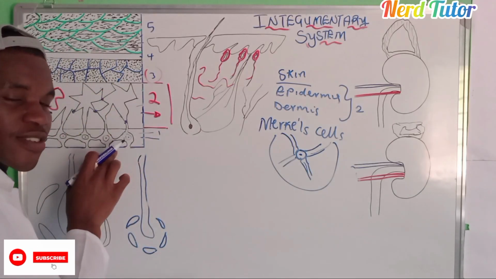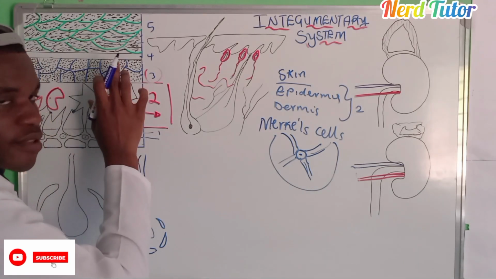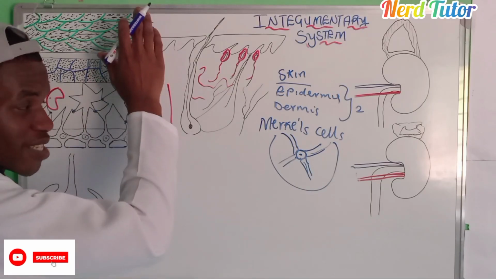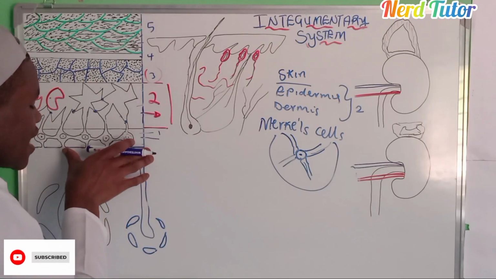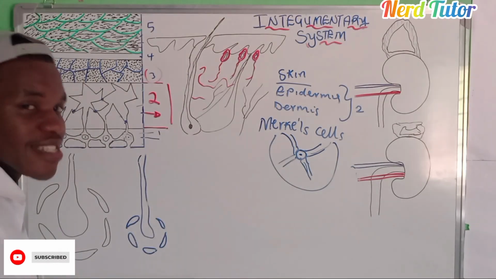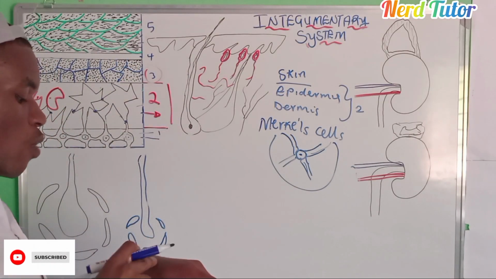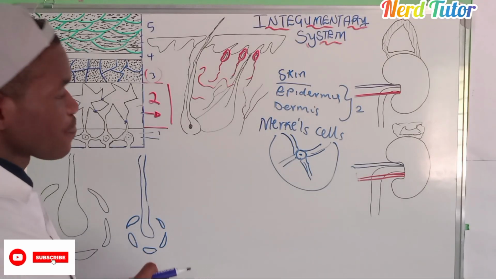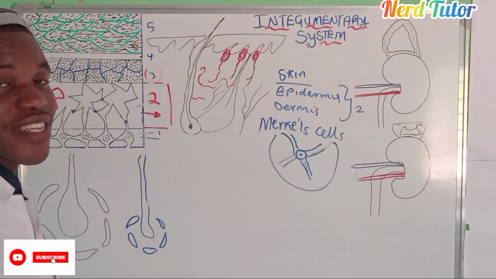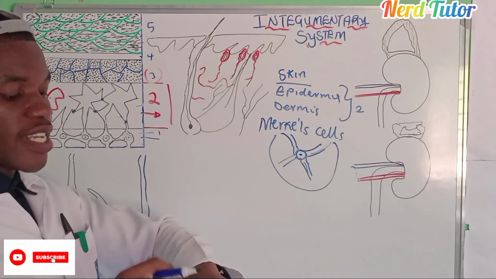But even here, keratinocytes, they are there. What are they doing? They're just being produced and they move. Okay, so meaning keratinocytes will be moving upward. Here you're going to be finding the living cells, and up here you're going to be finding the dead cells. They're dead. Okay, so on top of your skin, we have got dead cells. It is normal to have the dead cells, so don't be shocked that you have got dead cells.